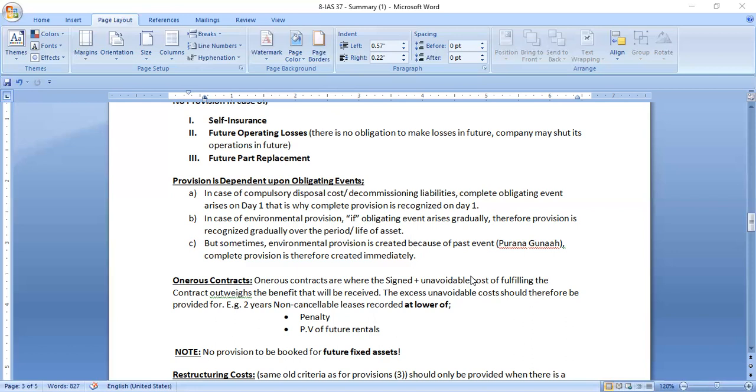Okay. If the penalty is lower, then obviously we'll cancel and give the penalty. But if the present value of future rentals is lower than the penalty, then why do we give the penalty and cancel? Then we go for the present value of future rentals. So the lower of these two will be recorded as a provision.